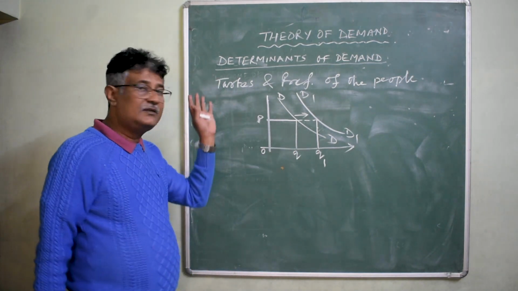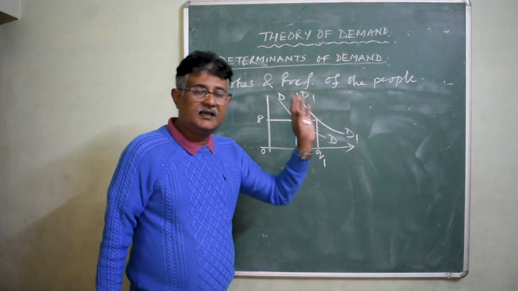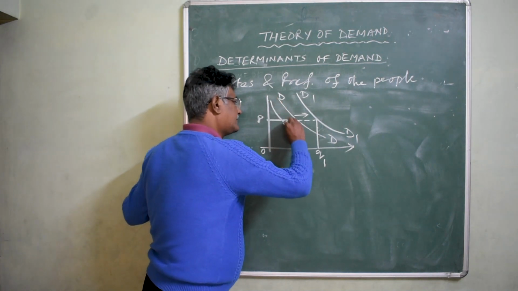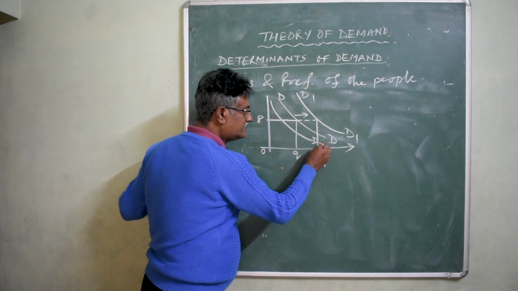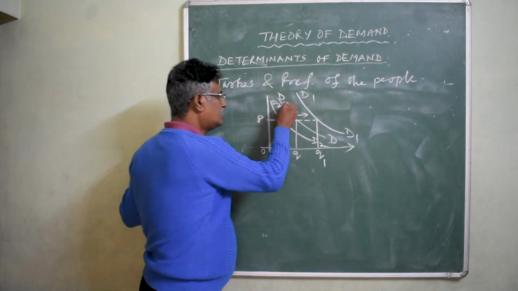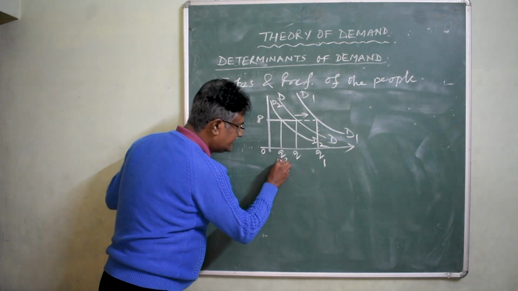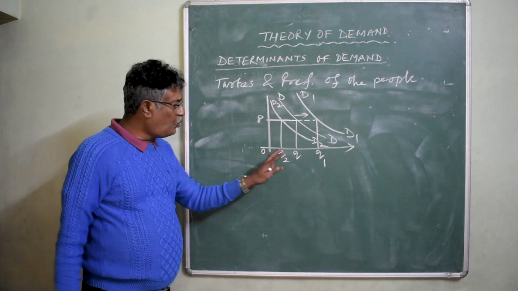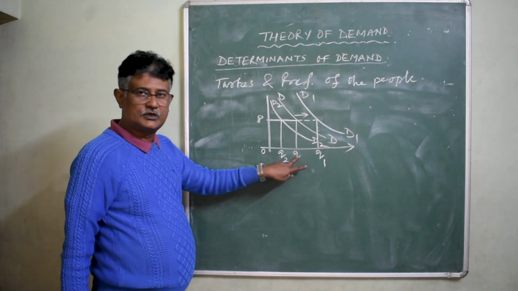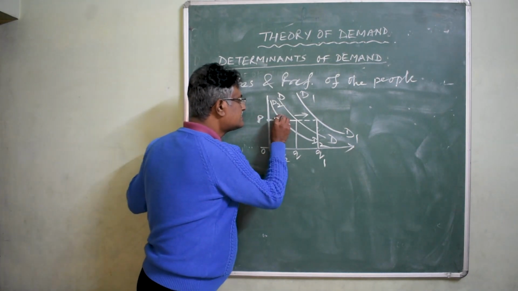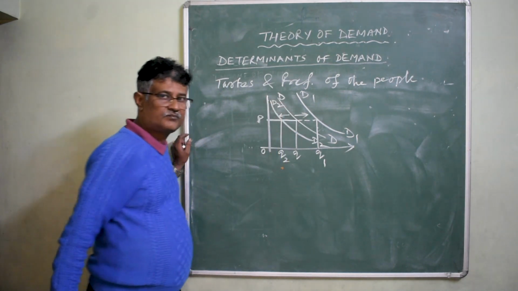In that case, there will be a decrease in demand and the demand curve will shift towards the left. That is D2, D2. And at the same price, the quantity demanded decreases to OQ2 from OQ. So, this is a decrease in demand.